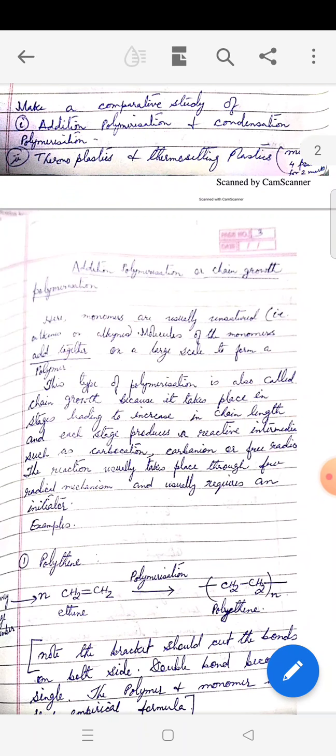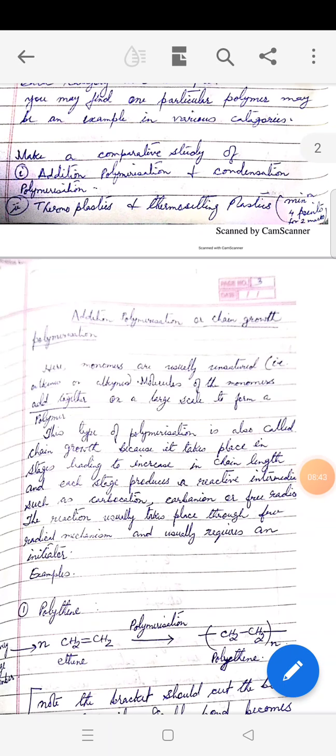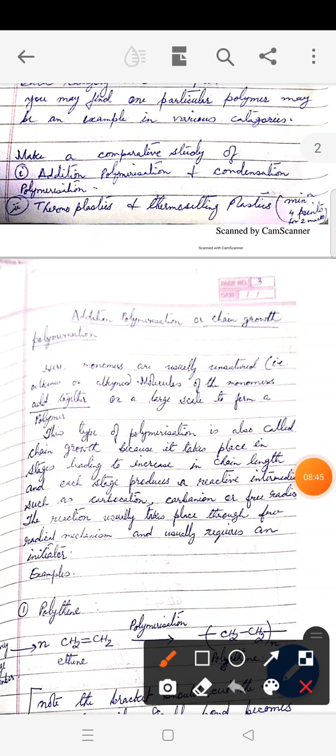Now let's come to the first category, that means we are now taking up this discussion based on their mode of polymerization. So we are taking example of addition polymers. Okay. So addition polymers, as I said already, they are formed by unsaturated compounds. So this addition polymerization is also called chain growth polymerization. Here monomers are unsaturated, that means they are alkenes or alkynes. Molecules of the monomers add together on a large scale to form a polymer.